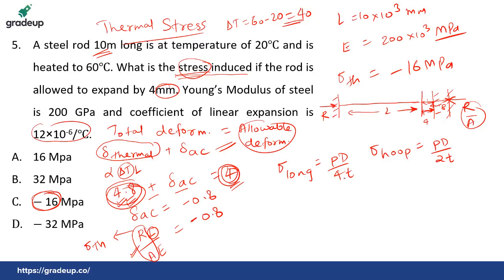It will increase from 0 value, and first it will reach this value and then it will reach this value. So as soon as it has reached this value, some cracks will start to develop in the longitudinal section, and then when the stress reaches the hoop stress, the stress will develop in the hoop or circumferential direction. So that's why we have considered the longitudinal, because it is smaller. Okay, I hope this is clear. Everyone's doubt is clear. Let us move on to the next question.